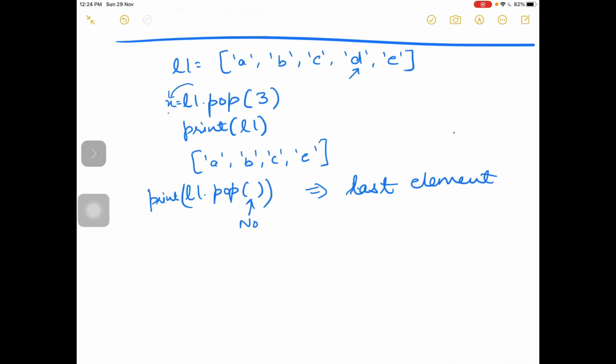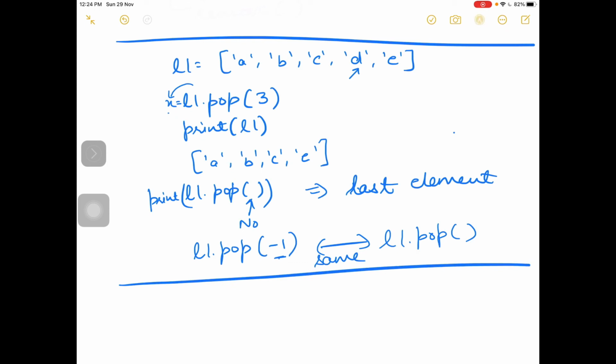Next we will see remove. And you know, if I write L1 dot pop(-1), this will also remove the last element. So if you provide the index -1, or if you are not providing any index, then both will work the same. Both will remove the last element from the list. Okay, I think it is clear.